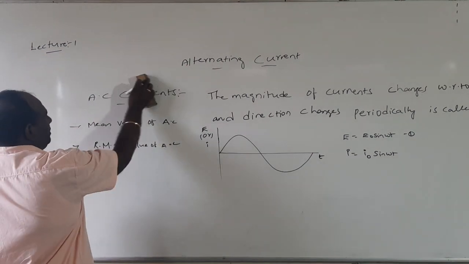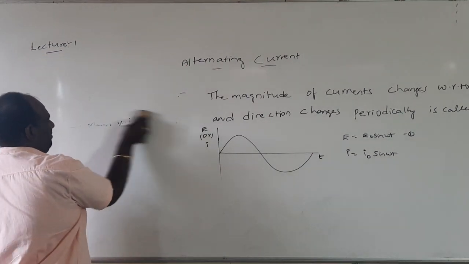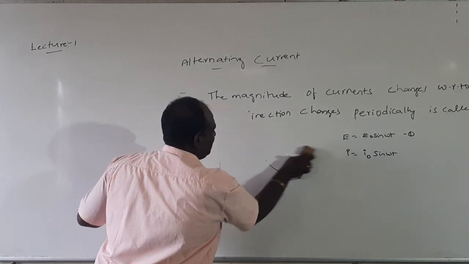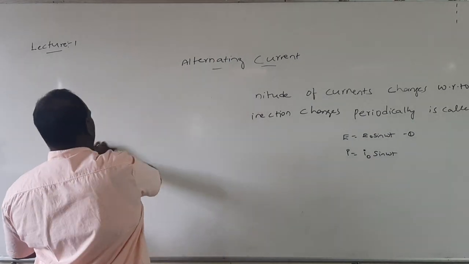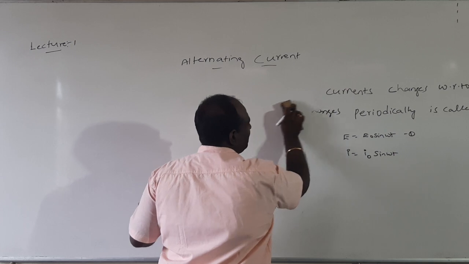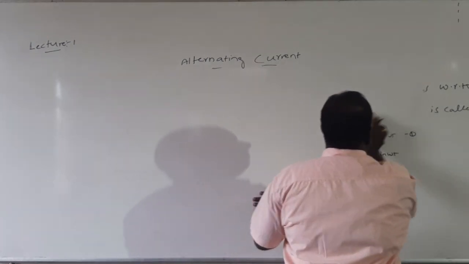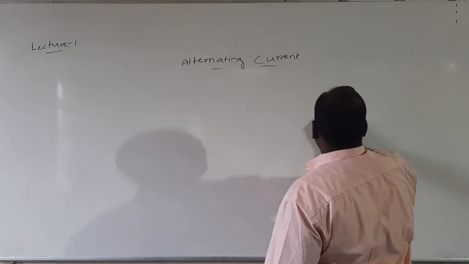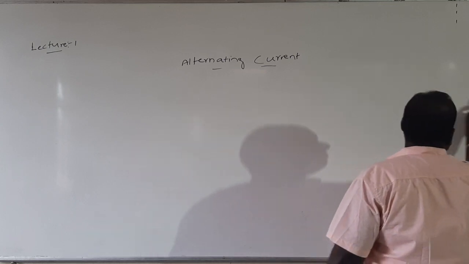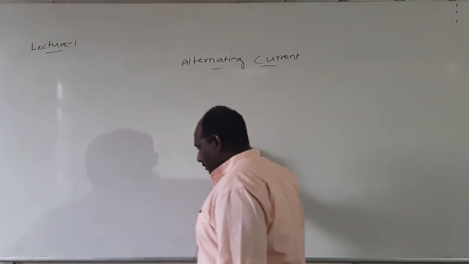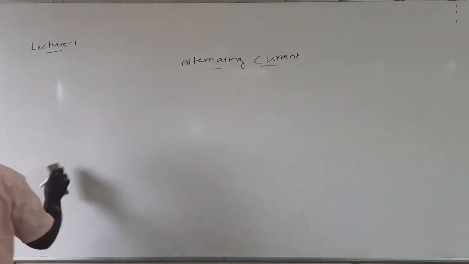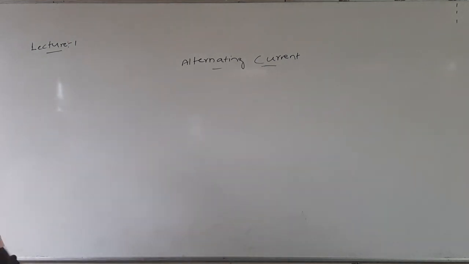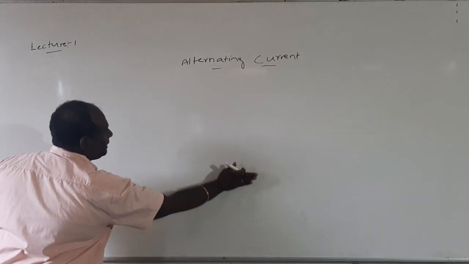I am going to rub the board. The magnitude of AC is represented as a sine wave.